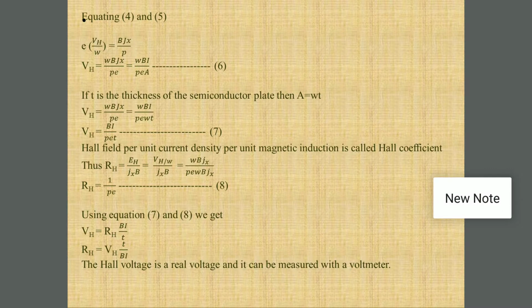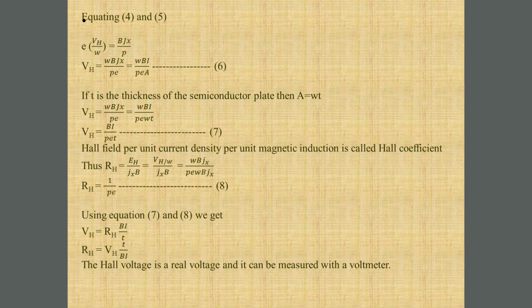Now we are defining one new term, that is Hall coefficient. How we are defining that? Hall field per unit current density per unit magnetic induction is called as Hall coefficient. So this Hall coefficient is nothing but numerator Hall field, and in denominator there is product of current density and magnetic field induction. If you check carefully, the Hall coefficient is denoted by RH, so it is given by EH divided by Jx into B, but we know that EH is nothing but VH upon W, so VH upon W divided by Jx into B.